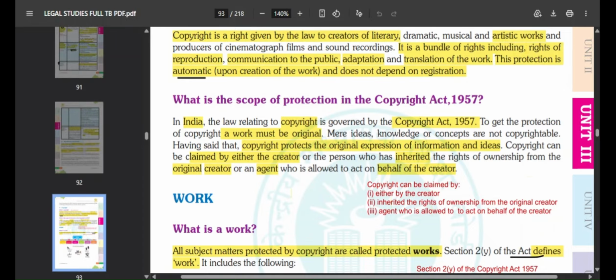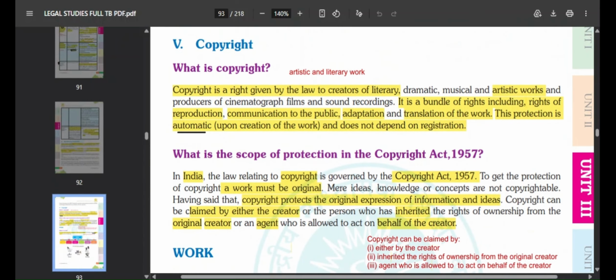So these three categories of people can claim copyright. Either the creator or the owner, or a person who has inherited the rights of ownership from the creator, or an agent who is allowed to act on behalf of the creator. Okay, so this is copyright.